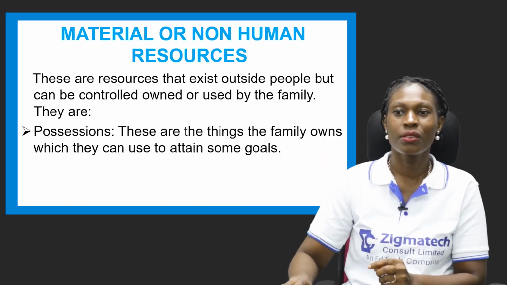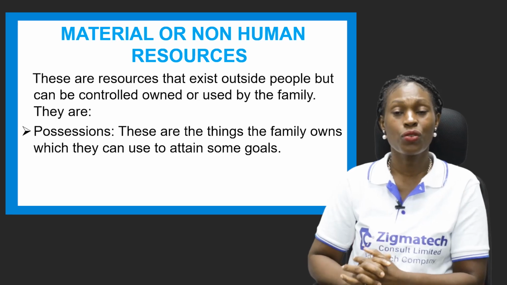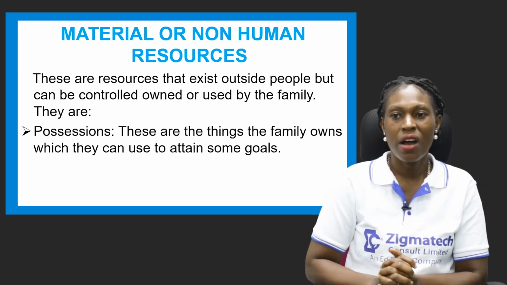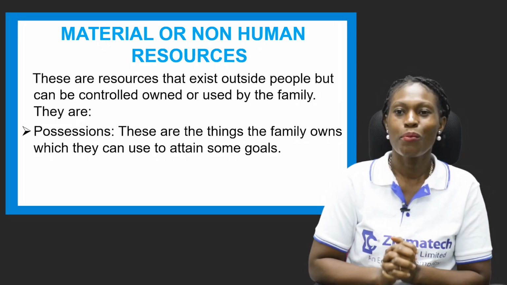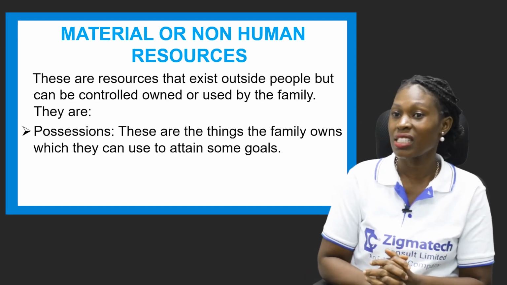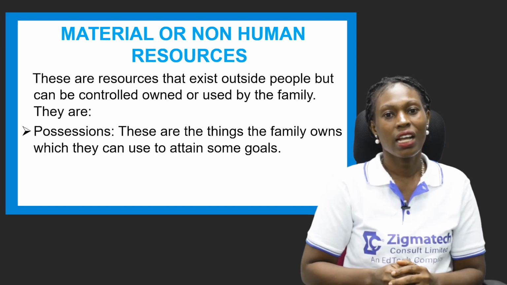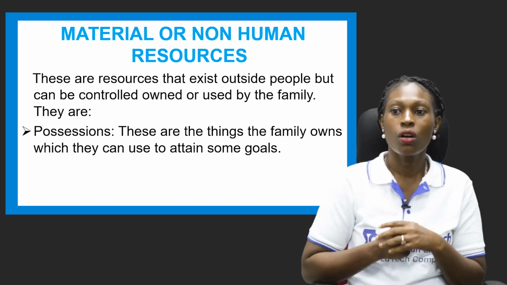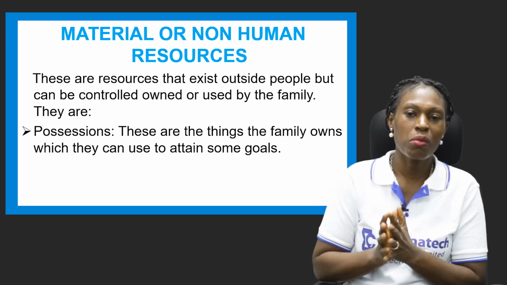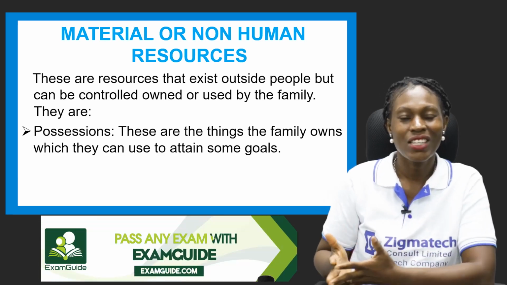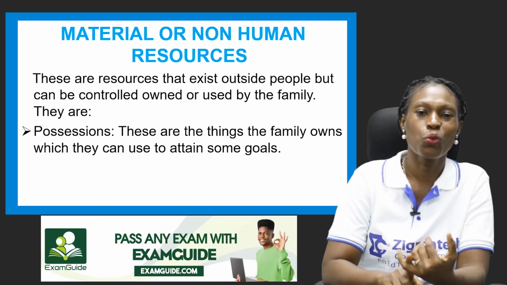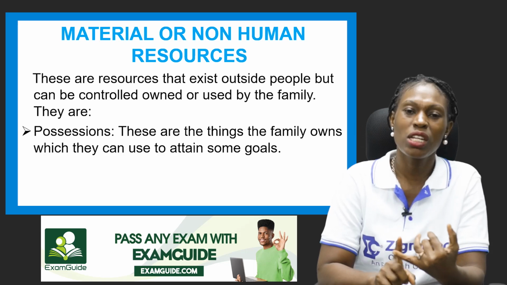Now let's move on. We also have the material or non-human resources. These are resources that exist outside people but can be controlled or owned and used by the family. They include family possessions.